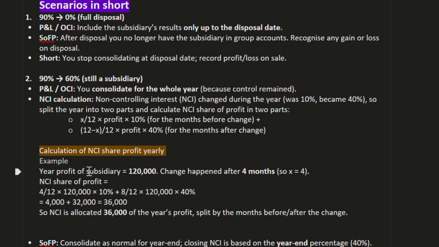Example: the year's profit of the subsidiary equals 120,000. The change happened after 4 months, so x equals 4. Here, 4 divided by 12 multiplied by 120,000 multiplied by 10%.